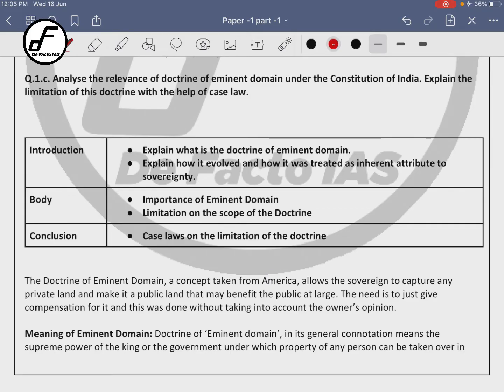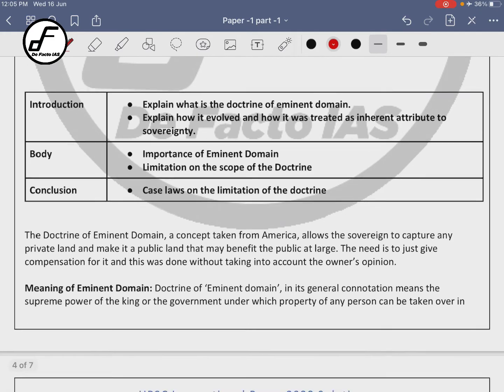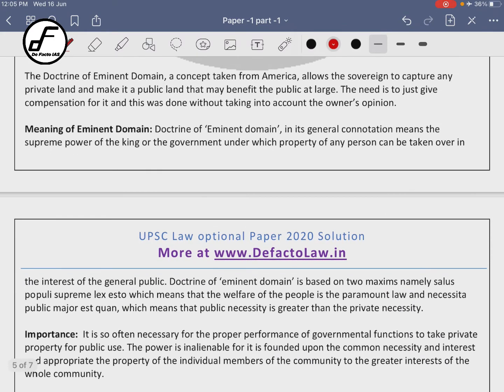How will you start with it? You will talk about eminent domain, or the principle on which eminent domain is based. If you look at the model answer, you will see there are two maxims: Salus populi suprema lex esto, welfare of the people is the paramount law, and Necessitas publica major est quam private, public necessity is greater than private necessity.